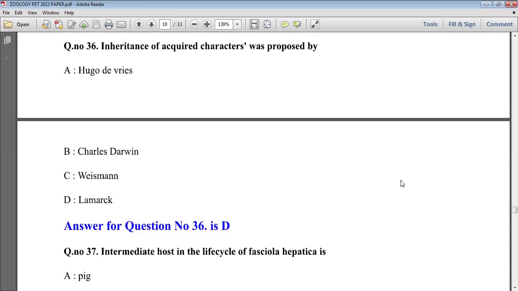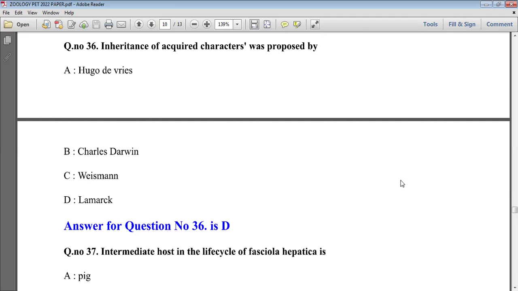The next question is, inheritance of acquired character was proposed by. This question also belongs from the field of genetics. See here, Hugo de Vries told about the mutation theory. The mutation theory, that is evolution responsible from the mutation. Hugo de Vries told about mutation. Charles Darwin told about the theory of evolution.